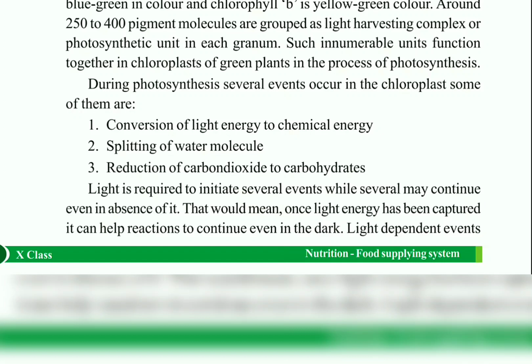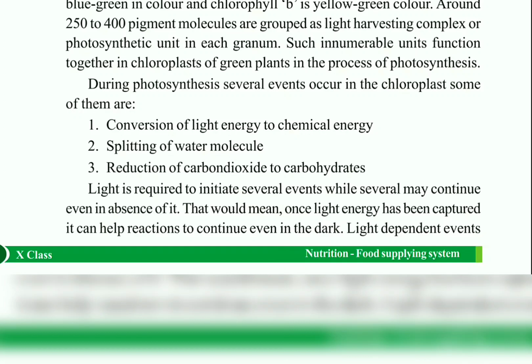During the process of photosynthesis, several events take place inside the chloroplast. Some of the major events are, the first one, conversion of light energy into chemical energy. Here the light energy is converted into chemical energy. Of course, as we have discussed, this happens in the granum. Granum contains chlorophyll pigment, and this chlorophyll pigment helps in trapping the solar energy and converting it into chemical energy. The second event which takes place inside this chloroplast is splitting up of the water molecule. Using this chemical energy, the water molecule is split into H plus ions and OH minus ions.